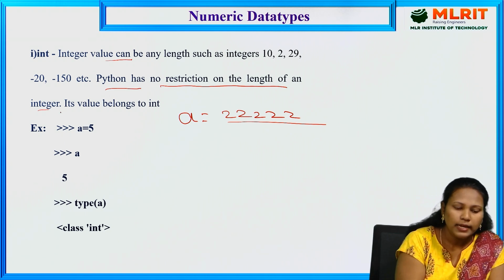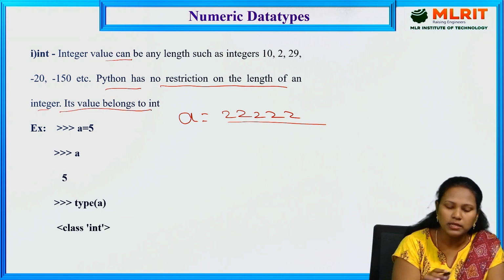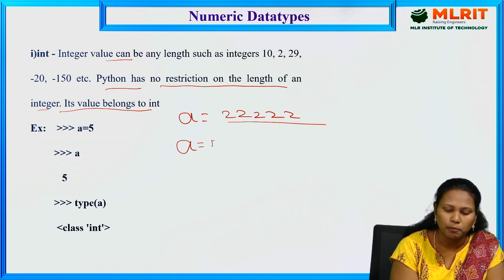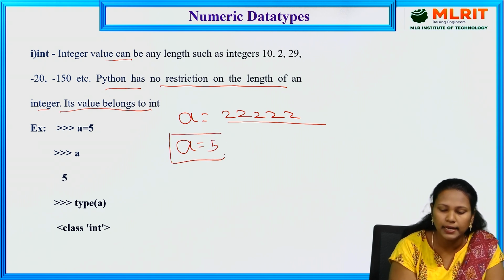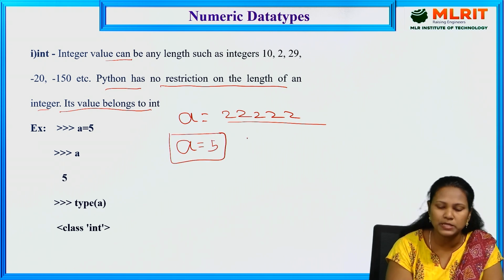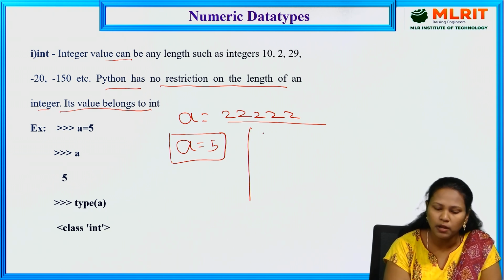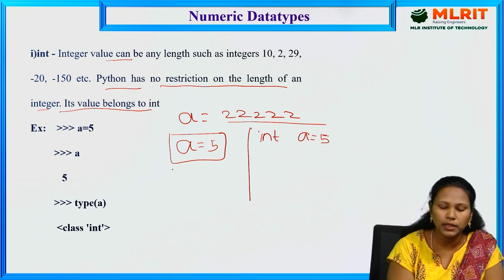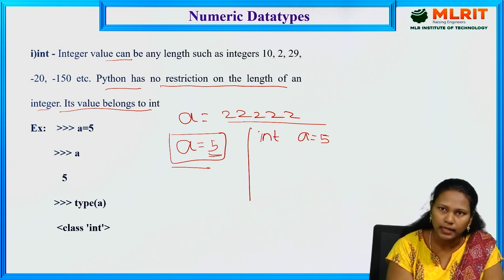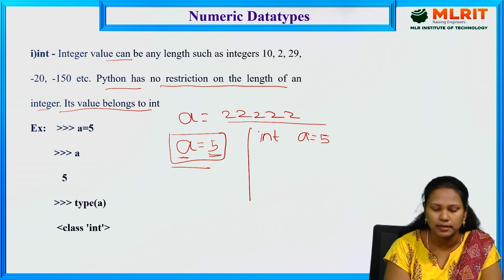So if a value belongs to int, like a is equal to 5, it is considered an integer. In Python, we are not specifying what type of data. In C, if you want to define a variable, we have to specify the data type also: int a equal to 5. But in Python, there is no need to specify the data type. By seeing the value at runtime, it understands what type of data it is. 5 means it is the integer data type.